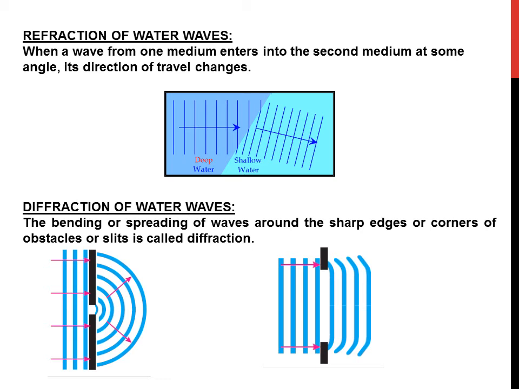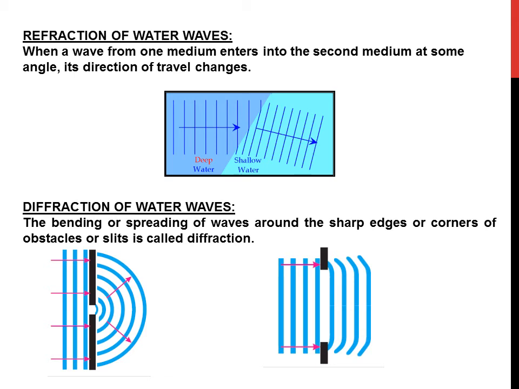So for the observation of refraction, we put the boundary of the deep water and the shallower water at some angle. So as the water waves come from the deep side to the shallower side, their direction changes. And why does it change?